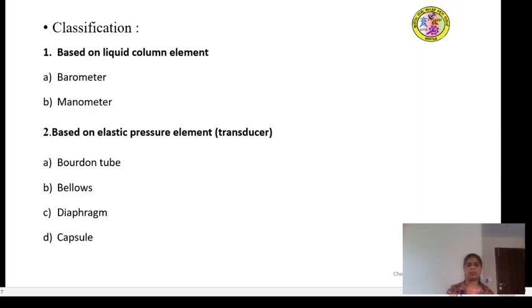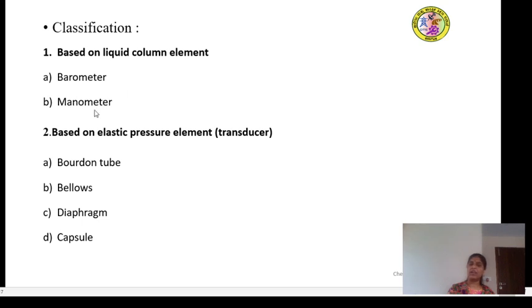Now the classification: pressure measuring instruments are also classified, similar to temperature measuring instruments, based on their materials of construction, their methods, or the type of pressure measurement. Based on the liquid column element, they are classified as barometer and manometer.